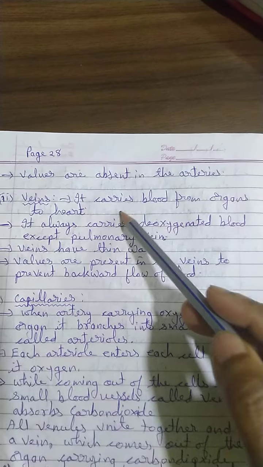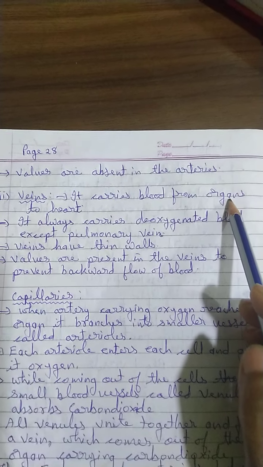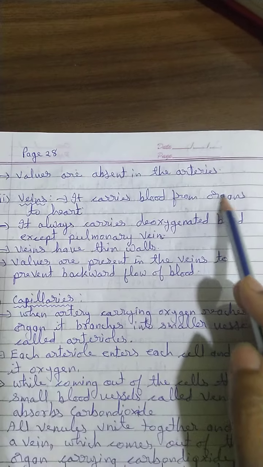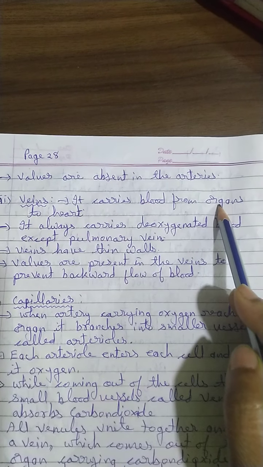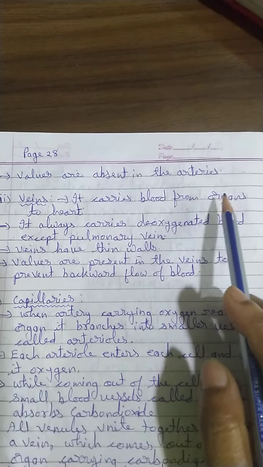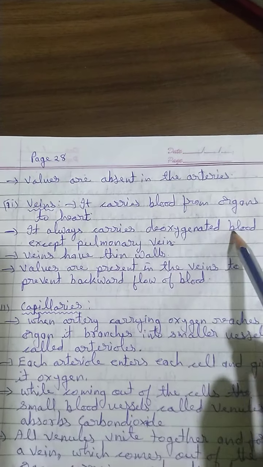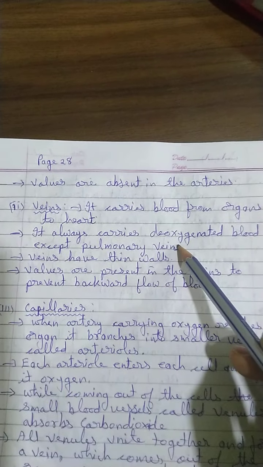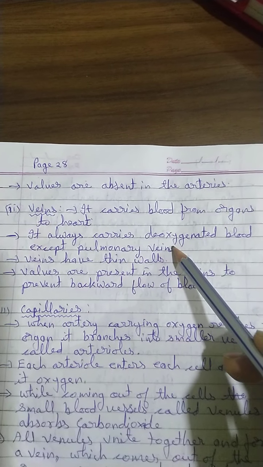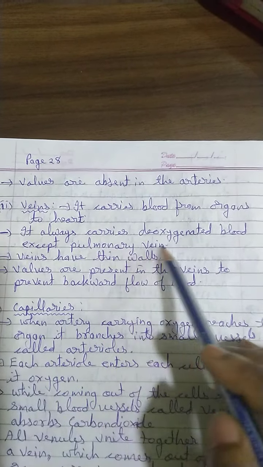Then veins. Veins carry blood from organs to the heart. Inside the organs the cellular respiration takes place and carbon dioxide is released. So veins carry the carbon dioxide from the organs towards the heart so that it can be purified. They always carry deoxygenated blood except the pulmonary vein. Pulmonary veins carry oxygenated blood. It comes from the lungs towards the left ventricle. So veins always carry deoxygenated blood except the pulmonary vein.